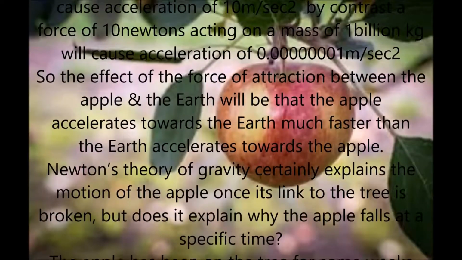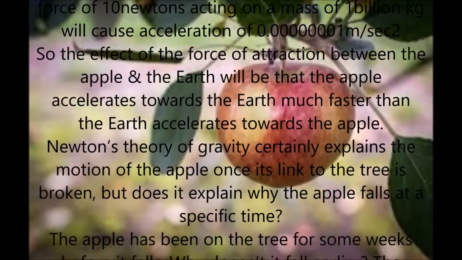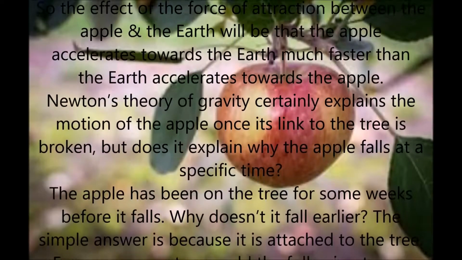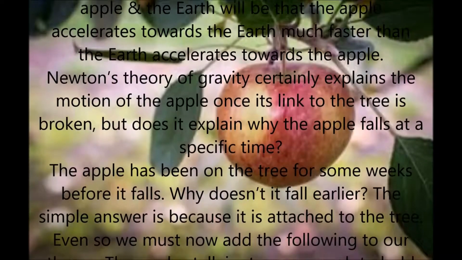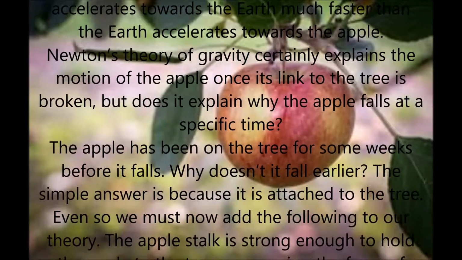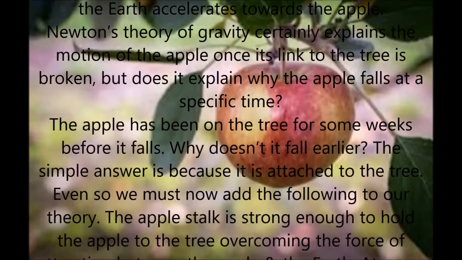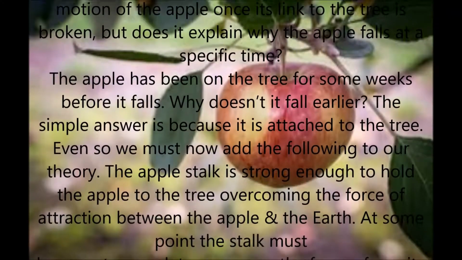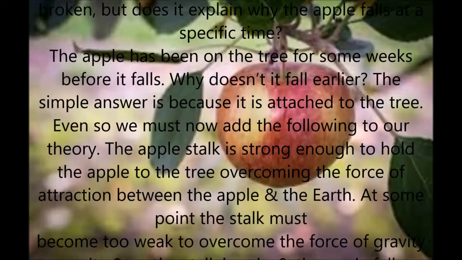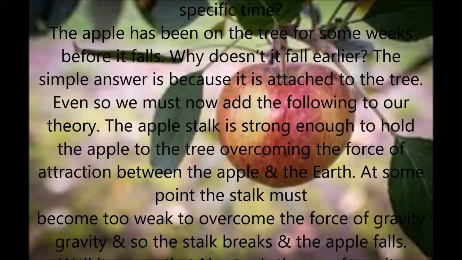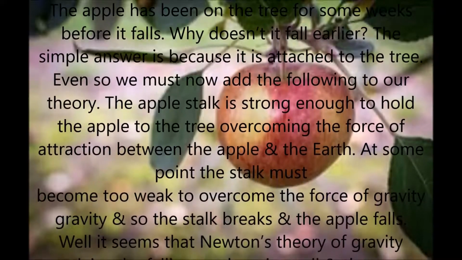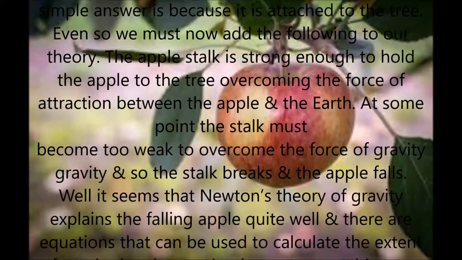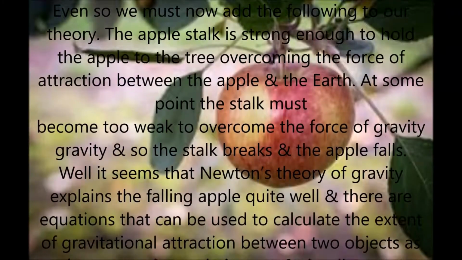Newton's theory of gravity certainly explains the motion of the apple once its link to the tree is broken. But does it explain why the apple falls at a specific time? The apple has been on the tree for some weeks before it falls. Why doesn't it fall earlier? The simple answer is because it's attached to the tree. Even so, we must now add the following to our theory. The apple stalk is strong enough to hold the apple to the tree, overcoming the force of attraction between the apple and the Earth. At some point, the stalk must become too weak to overcome the force of gravity, and so the stalk breaks and the apple falls.